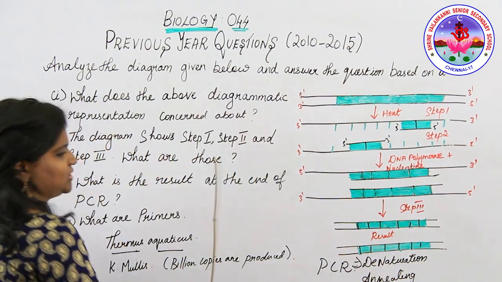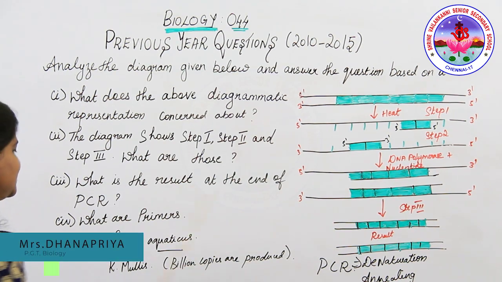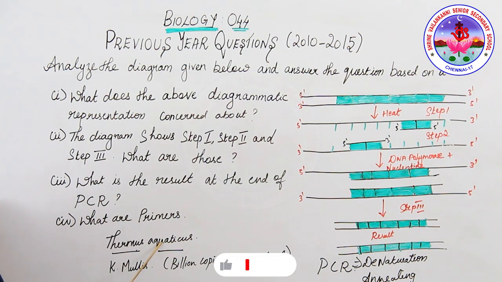Now, why are we using this process, PCR? To produce billions of copies of DNA. So who was the scientist? K. Mullis. And with the help of the organism Thermus aquaticus. So this will be the source to produce billions of copies of DNA with the help of the PCR process.